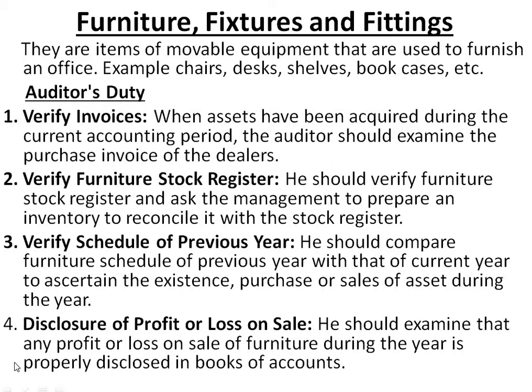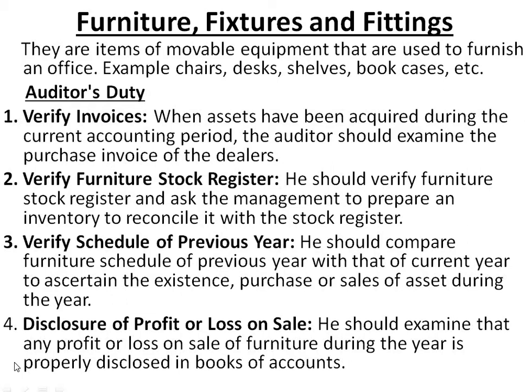Now, in the case of furniture, fixture and fittings, how will the auditor check? For example, if the furniture in the books of accounts, in the balance sheet, is written as 4 lakhs, how will the auditor check whether the company really has furniture worth 4 lakhs or not? He will verify through different aspects, such as vouchers and so on. This is the auditor's duty in checking furniture, fixture and fittings. The first one is to verify invoices.